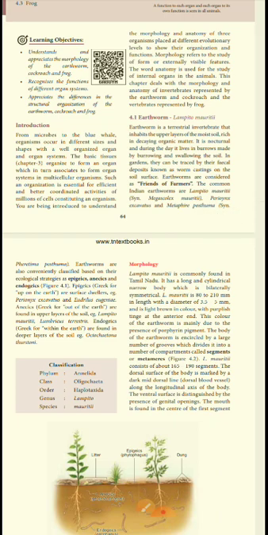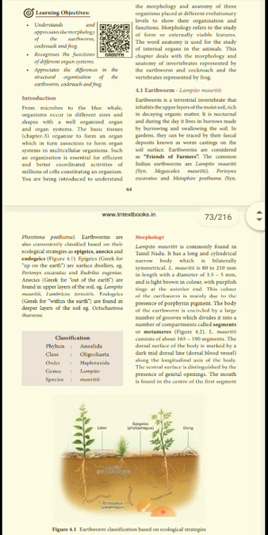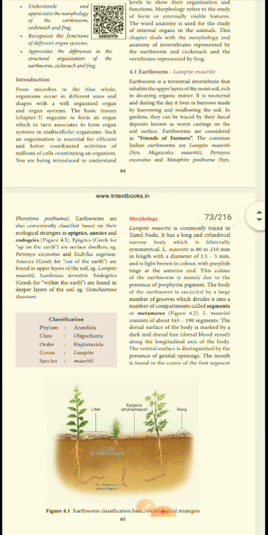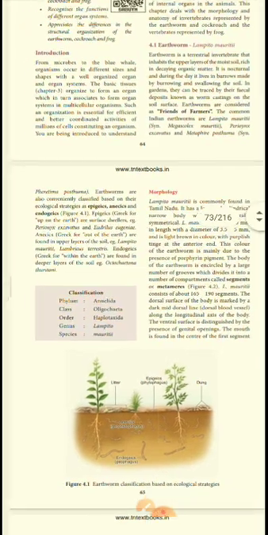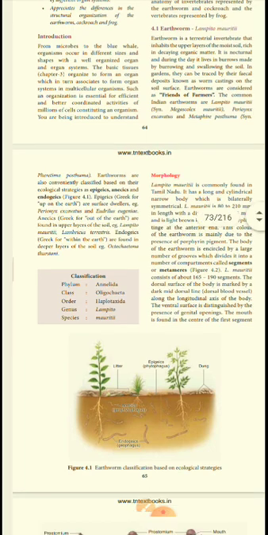It is nocturnal, and during the day it makes burrows by burrowing and swallowing the soil in gardens. They can be traced by their fecal deposits, known as worm castings, on the soil surface. Earthworms are considered a friend of the farmer. That we already know. The common Indian earthworms are Lampito mauritii, Perionyx excavatus and Metaphire posthuma. So these are the other earthworms, with lots of different zoological names.